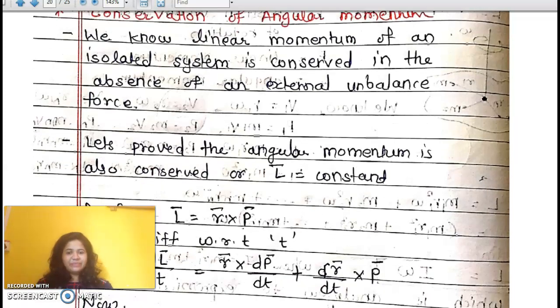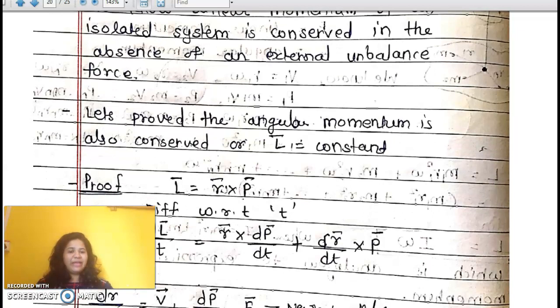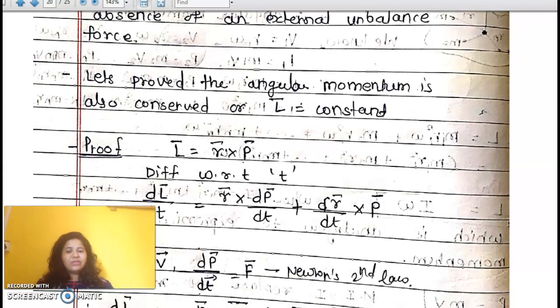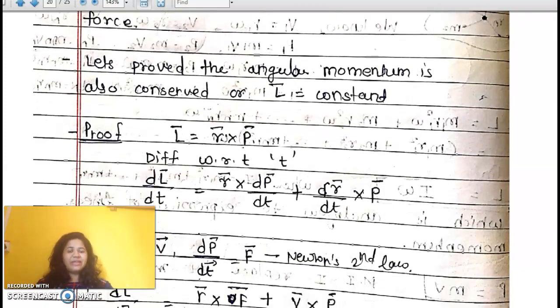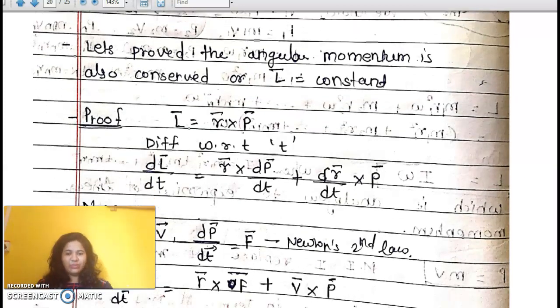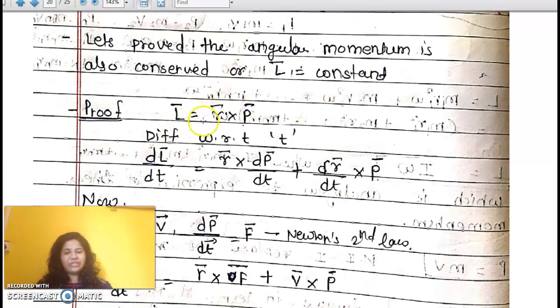Let's calculate, that is, we have to prove that L bar is a constant. The term constant means its derivative should be 0. So we will differentiate L bar is equal to R bar cross P bar with respect to time t. So dL by dt is equal to, use the u into v rule, R keep it as constant, differentiate P, so it becomes dP by dt, plus dR by dt cross P bar as it is.